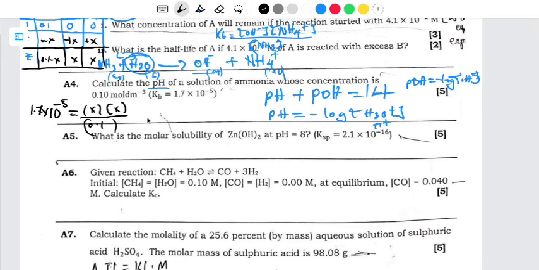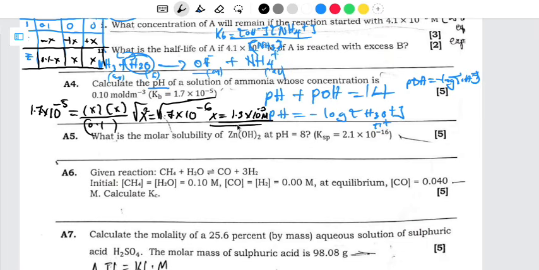So x multiplied by x, that is x squared, is going to be equal to 1.7 multiplied by 10 to the power negative 6. So I just have to find the square root. When I punch it on the calculator, the value of x is going to be 1.3 multiplied by 10 to the power negative 3, in molarity.